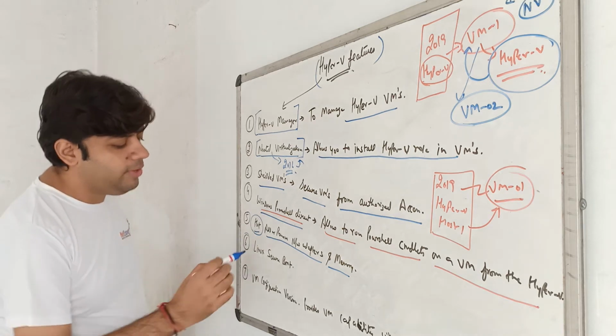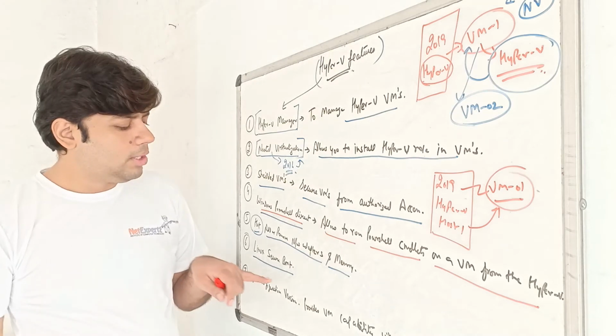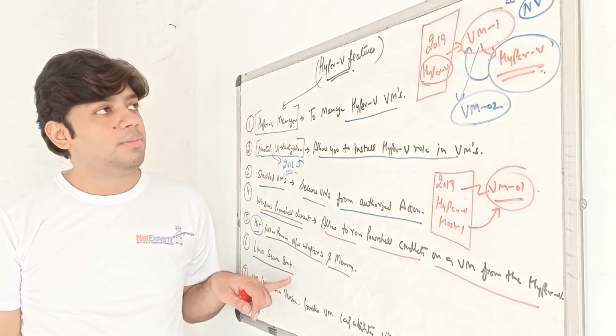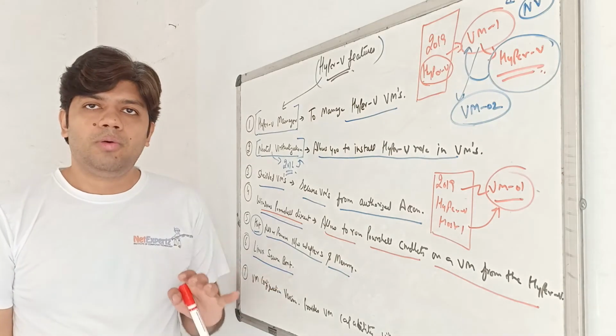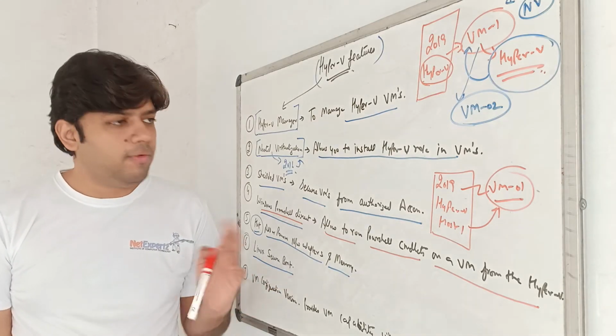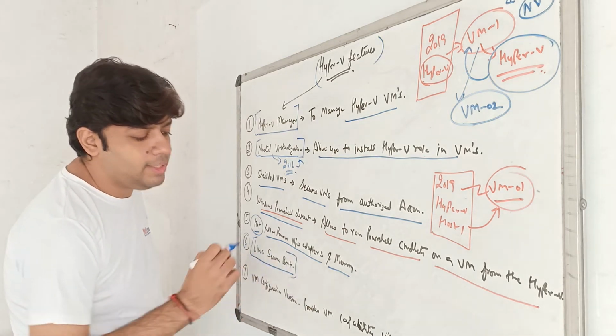Okay. Now we have another, which is Linux Secure Boot. Now what is the meaning of Linux Secure Boot? Linux Secure Boot is a very good feature provided by Hyper-V. With the help of Linux Secure Boot, we can secure our Linux VMs. How do we secure?